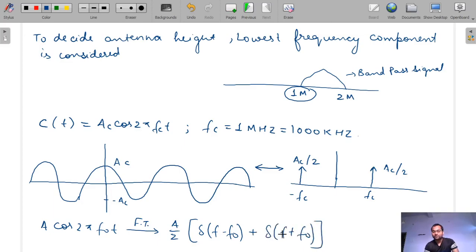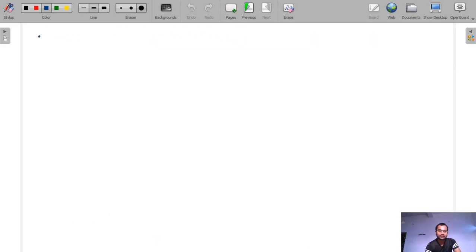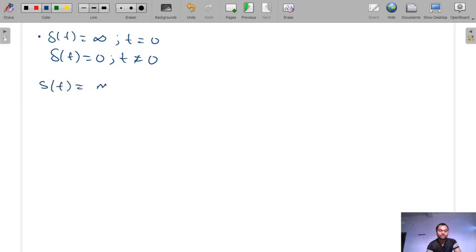So at f equal to minus f naught, that is minus fc, we get Ac by 2, and at f equal to f naught, that is fc, we also get Ac by 2. And the definition of delta(t) is infinite when t is equal to 0, and 0 when t is not equal to 0. Okay. So now let's suppose s(t) is equal to m(t) into c(t).